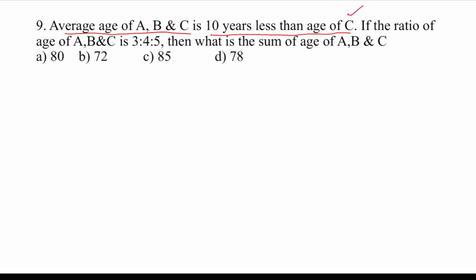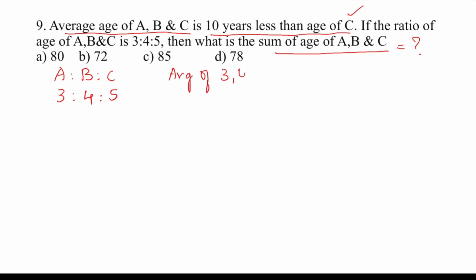Okay. They have given us the ratio of A, B and C. So A is to B is to C is how much? 3:4:5. Then what is the sum of the ages of A, B and C? Okay, that is the sum we have to find out. Now, presently we know A is to B is to C is 3 is to 4 is to 5. Now, the average age of A, B, C is 10 years less than the age of C. This I can relate to the ratio also. So, the average of 3, 4 and 5 parts will be how much?